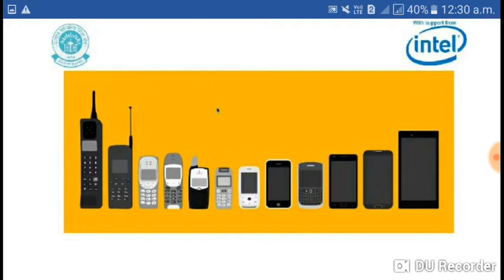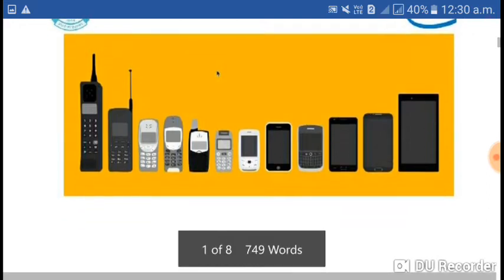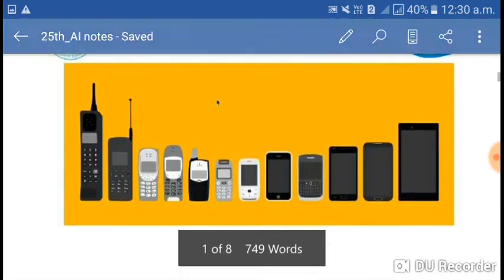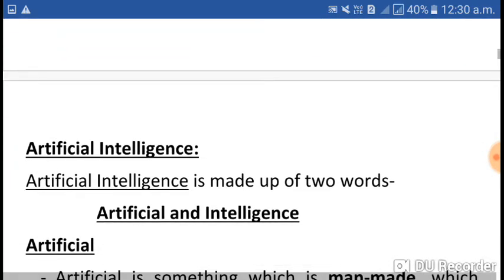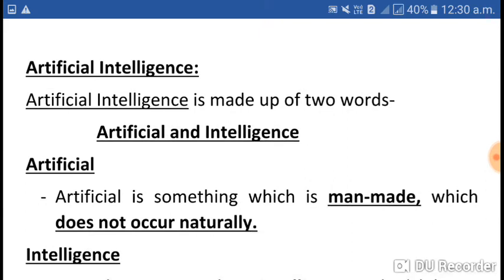These features lead us to the key concept, and that is artificial intelligence. The smartness of the machines, the smartness of the devices, has given us this concept. And what is that? That is artificial intelligence.